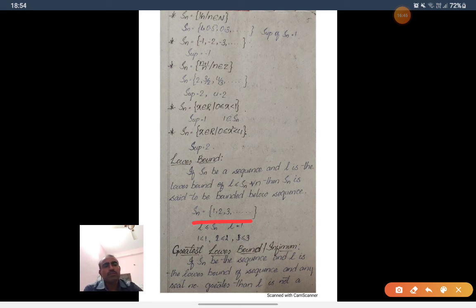Here 1, 0, -1, -2 all are lower bounds. Among these lower bounds, 1 is the greatest number. So the greatest lower bound is called the infimum. Here 1 is the infimum.